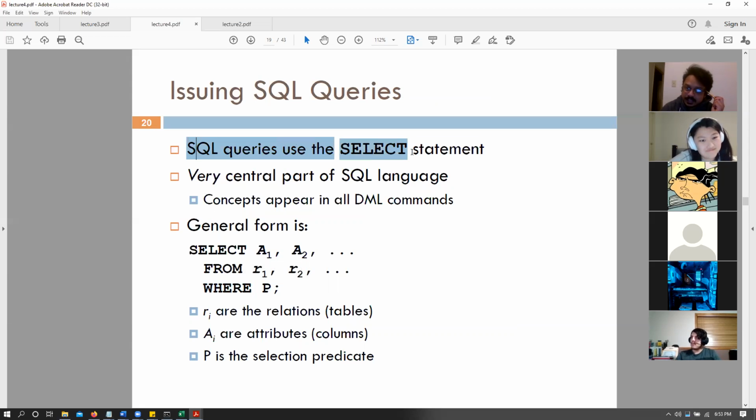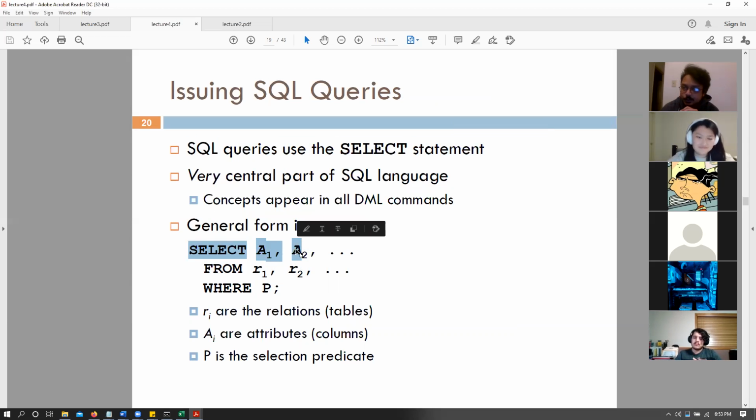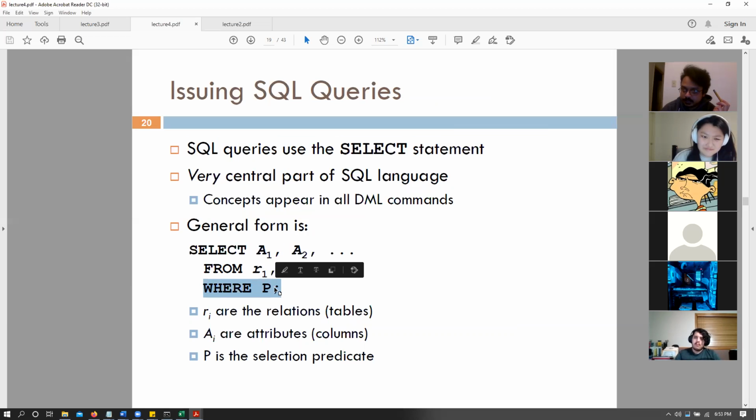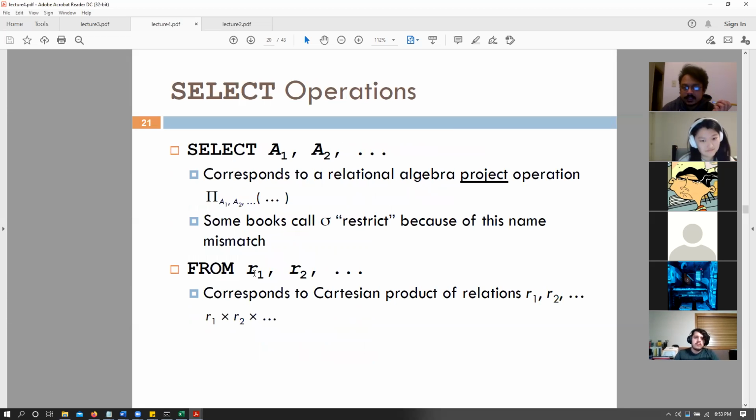So we have select statements here that say select attributes A1 and A2 from tables R1 and R2 where this particular predicate matches, right? So in essence, we can say that select A1, A2, those attributes, is a project operation that projects from the table A1, A2, A3, and so on from my table. Because of this naming mismatch, some books call it restrict as well.